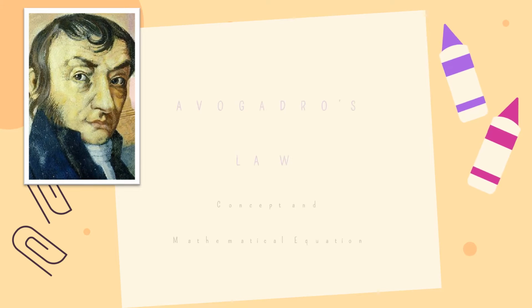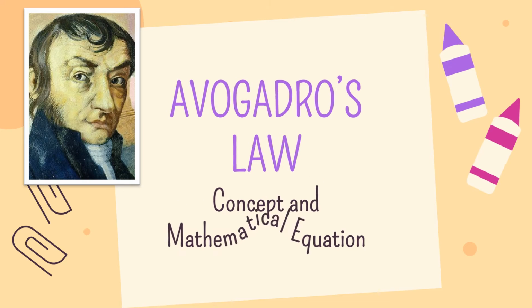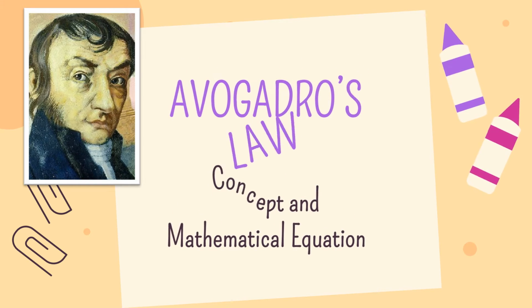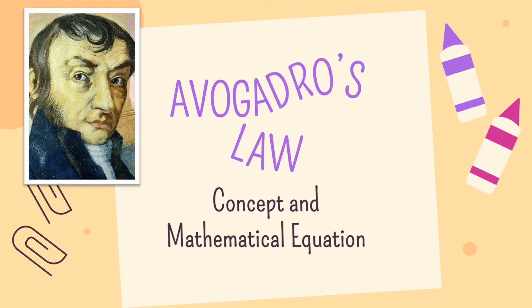The relationship of volume and amount of gas is discussed in Avogadro's Law. So for today, we will talk about the concept of Avogadro's Law, and we will use some mathematical equations to show their relationship.